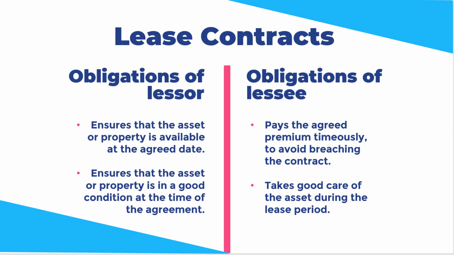Both parties in a lease contract have certain obligations. The lessor must ensure that the asset or property is available at the agreed date and that it is in good condition at the time of the agreement. The lessee must pay the agreed premium timeously to avoid breaching the contract and must take good care of the asset during the lease period.